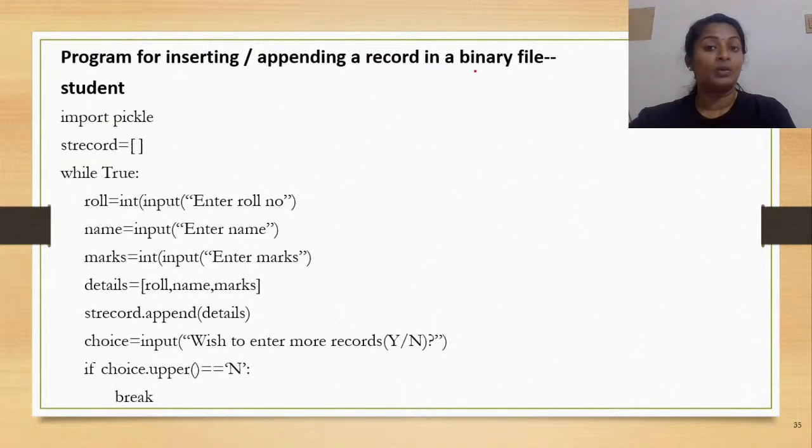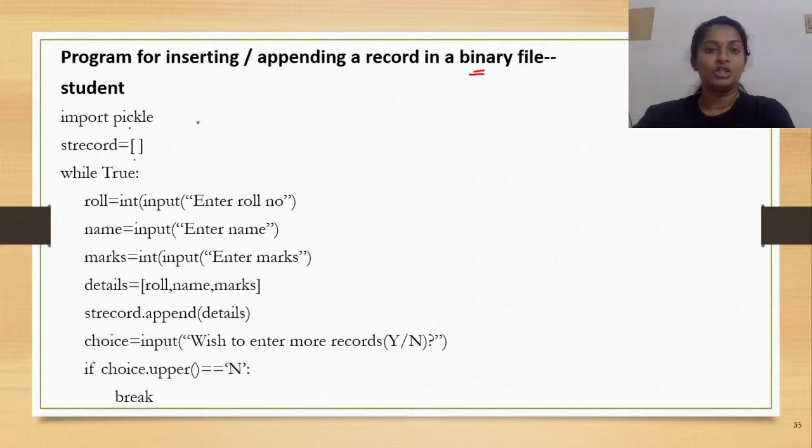So what are we going to work with? We are going to work with binary files. So what is the first thing that you have to do? Definitely importing which module? Pickle module, right? So import the pickle module. Okay. Now I have created an empty list. So this is the nested list that I would be creating, and it is this particular nested list that I am going to attempt to write onto my binary file. Is the idea clear? So for this purpose, I have created the list as an empty list right now.